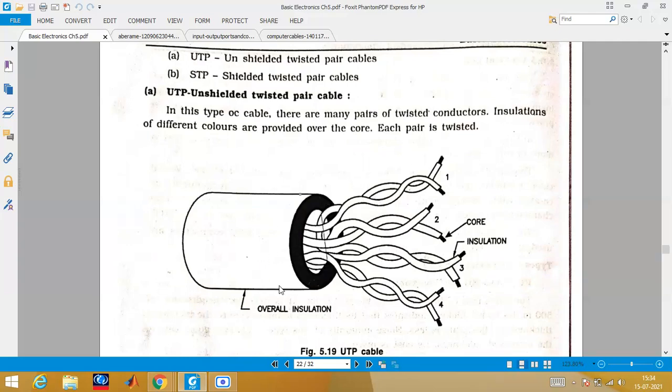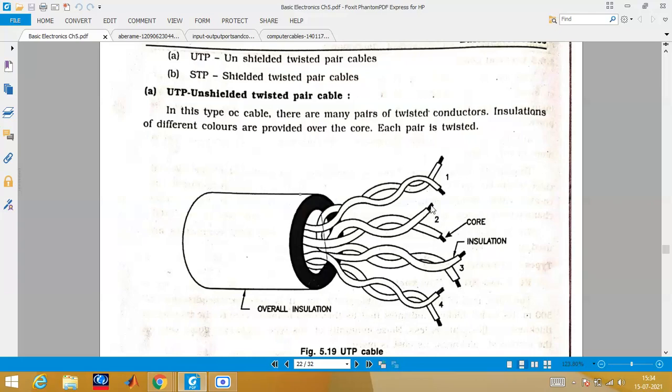You can see here, overall insulation is there, and this is a core which actually carries the signal, above which there is also one insulation layer, that plastic layer. You can see these two wires combined give us one pair, this is another pair, so in this diagram there are 4 pairs, each having 2 wires, so total 8 wires.